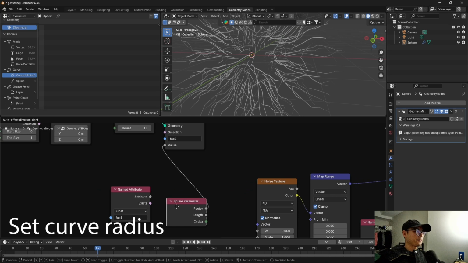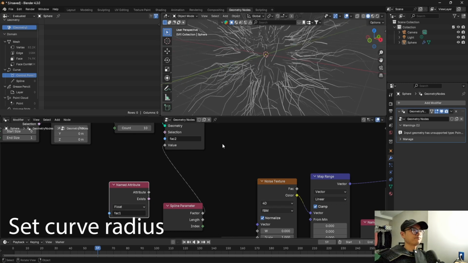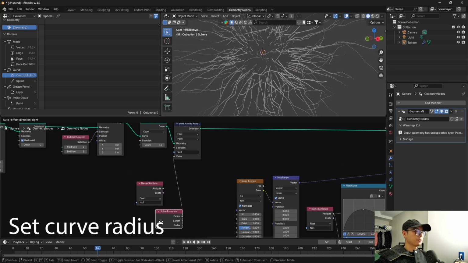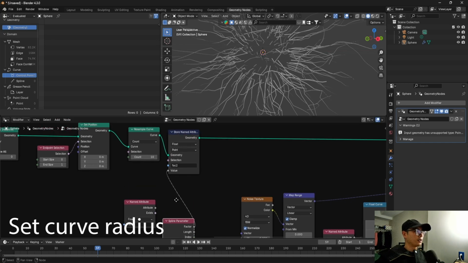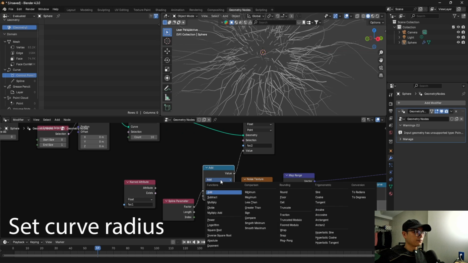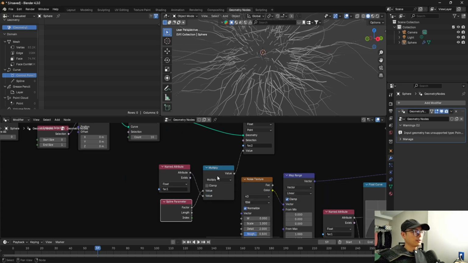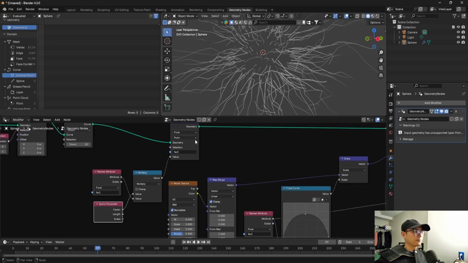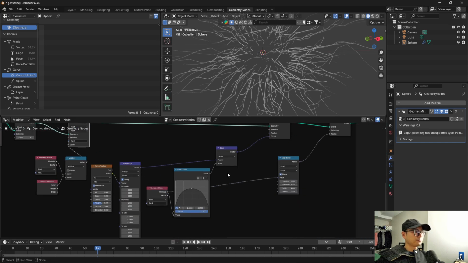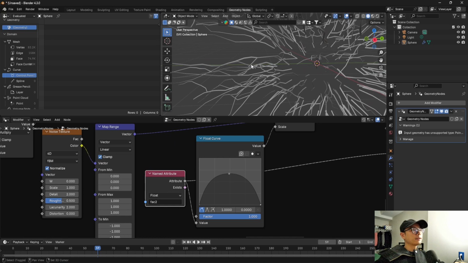Factor 2 must inherit the factor from the main structure. So I need to use factor 1, and I use a math multiply. I will multiply factor 1 and this new factor, and I need factor 2. So here I will change the name to factor 2. And then let's check the result.